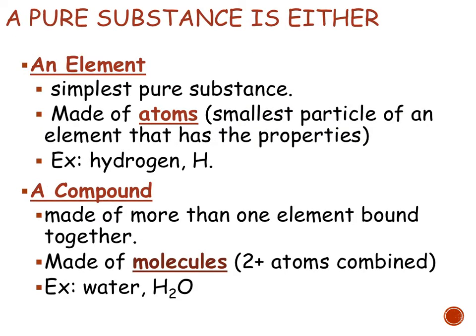Now let's talk about the subcategories under pure substance. We could have elements or compounds. So elements would be the most pure substance. Literally a single atom could be called an element. We have a periodic table of elements. So if you're talking about the individual atoms, we're talking about elements.